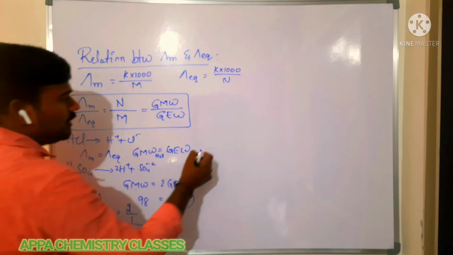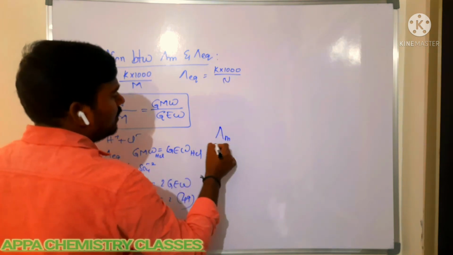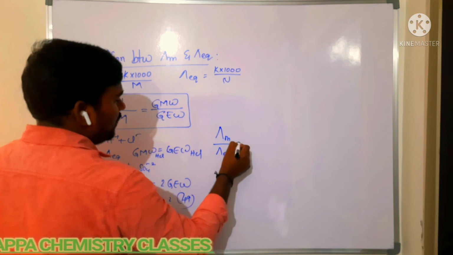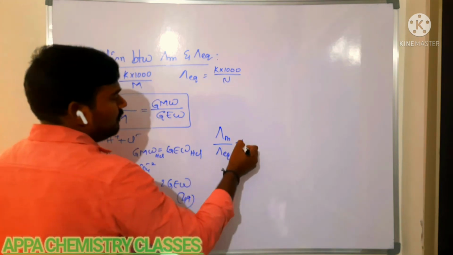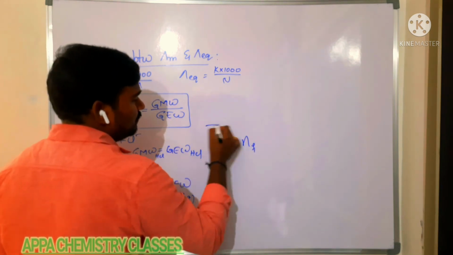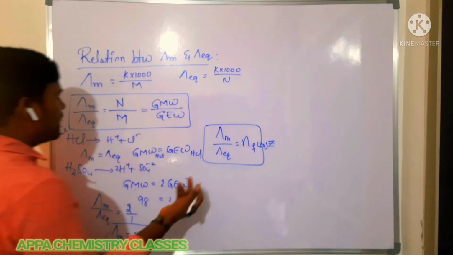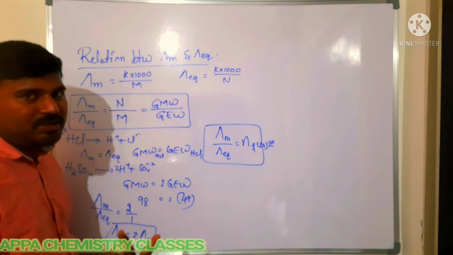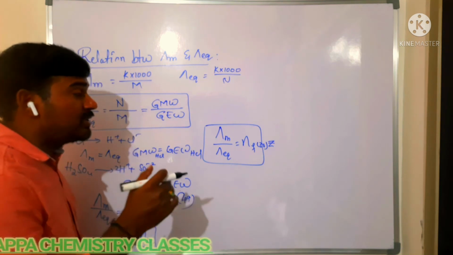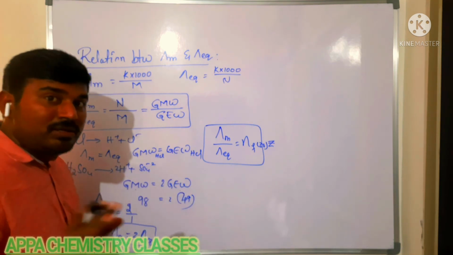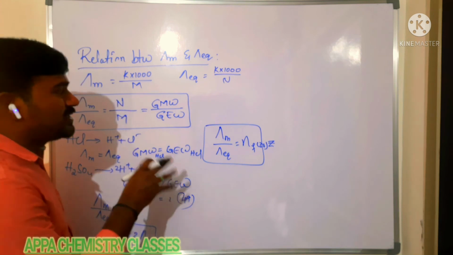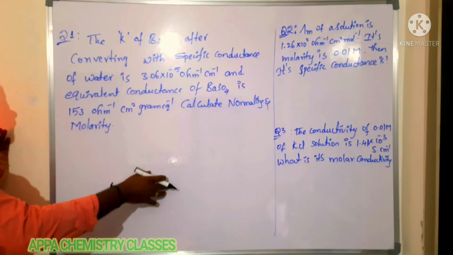So we can give the relation: molar conductance by equivalent conductance is equal to the n factor, or else you can take it as Z. If it is an acid, you have to consider the basicity. If it is a base, you have to consider the acidity of that base. Is that clear? So we'll see some problems on this.